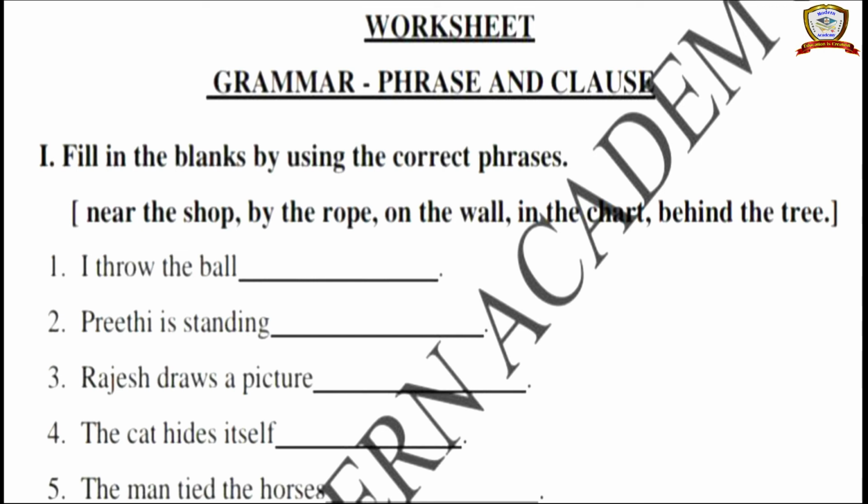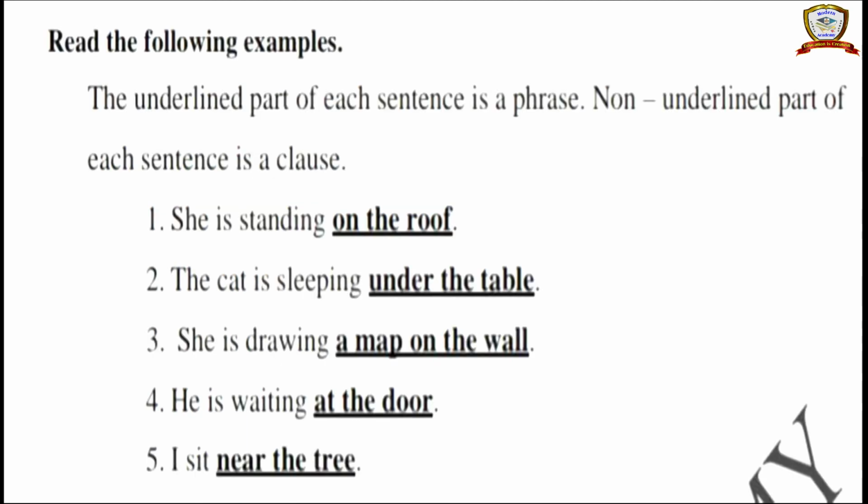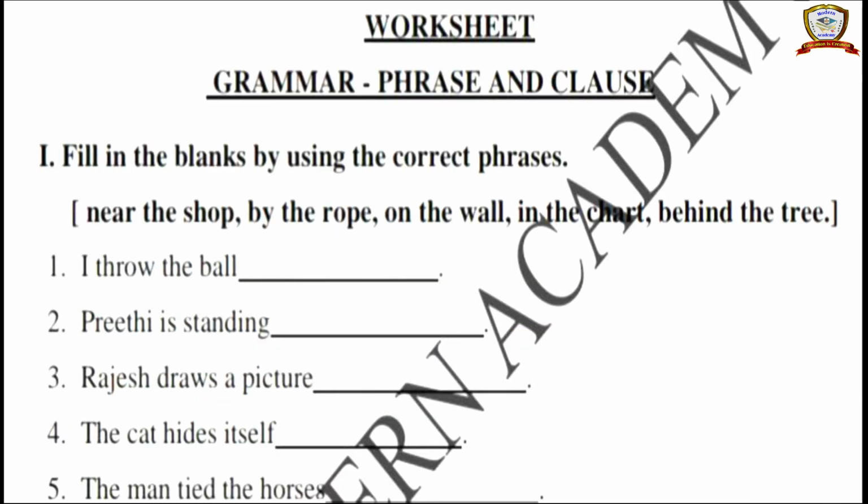Are you clear about the difference between phrase and clause? Based on this, you have a worksheet with 2 Romans only for you in today's grammar topic. You can easily complete this worksheet on phrase and clause.